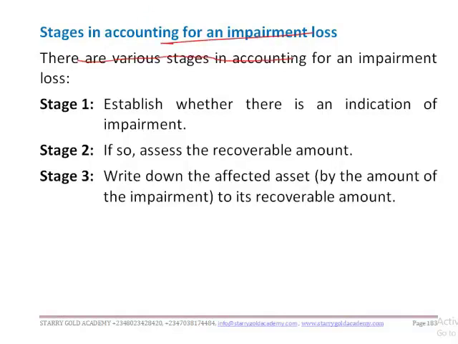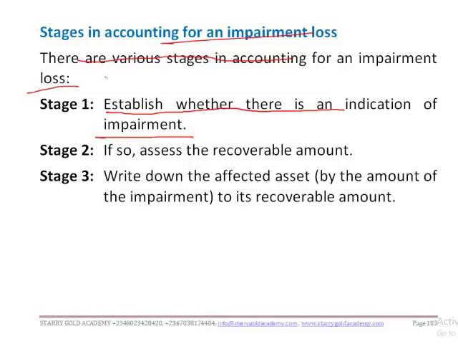Okay, so what are the stages in accounting for an impairment loss? There are various stages, and stage one is the establishment of whether there is an indication of impairment. So you should establish whether there is an indication of impairment. How do you know if there is impairment?